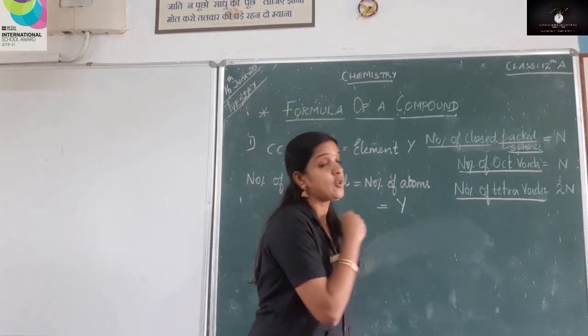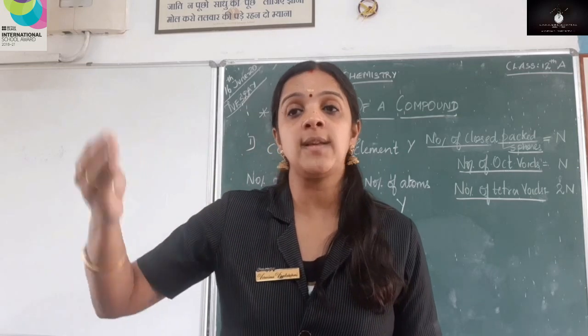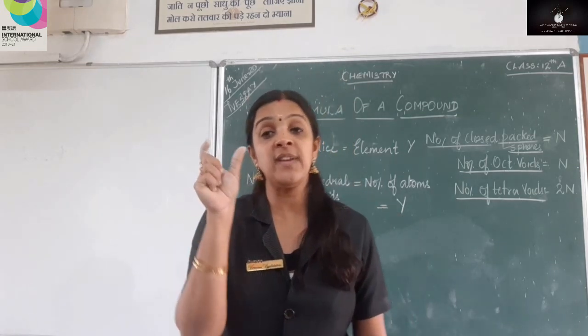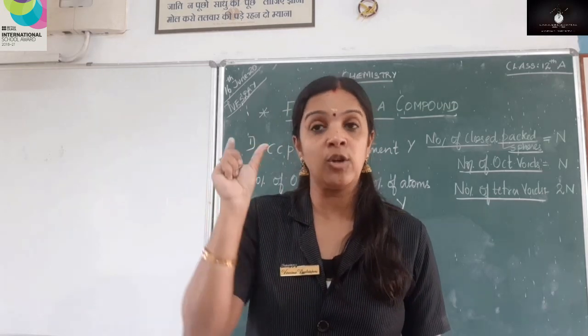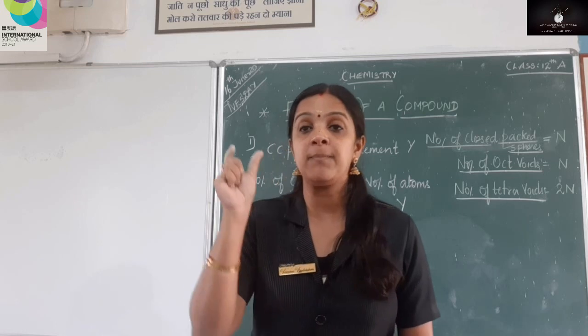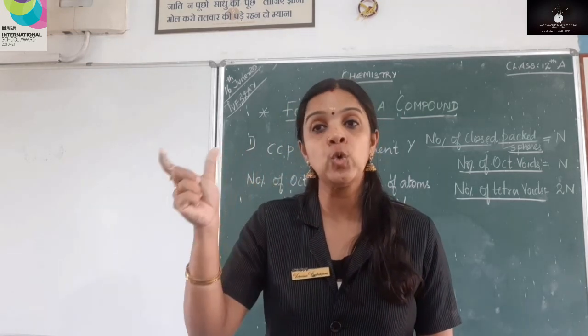So, what will be the number of tetrahedral voids? That is twice n, that is 2 times n. So, I repeat again, if the number of spheres is equal to n in a close packed structure, the number of octahedral voids will be n and the number of tetrahedral voids will be 2n.